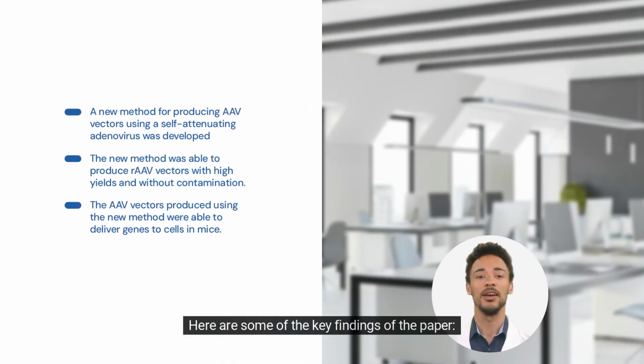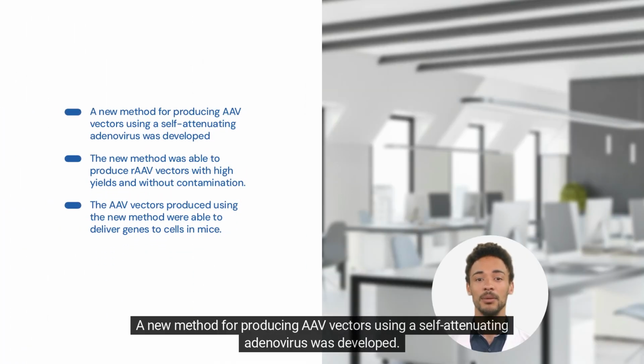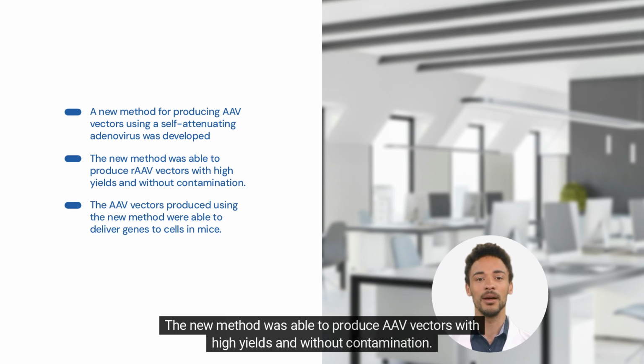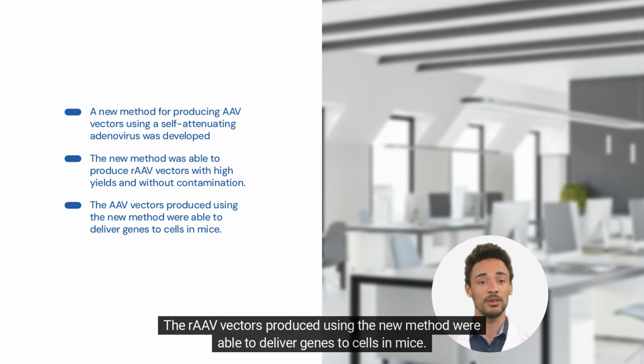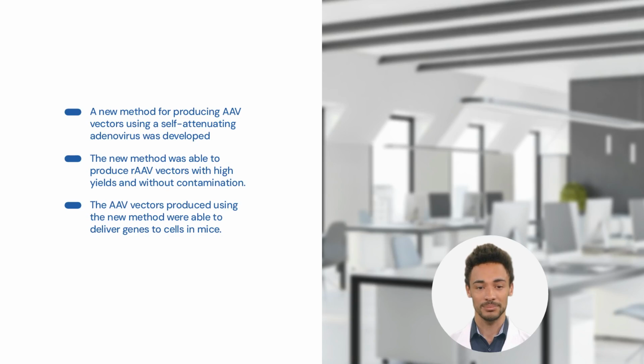Here are some of the key findings of the paper. A new method for producing AAV vectors using a self-attenuating adenovirus was developed. The new method was able to produce AAV vectors with high yields and without contamination. The AAV vectors produced using the new method were able to deliver genes to cells in mice.